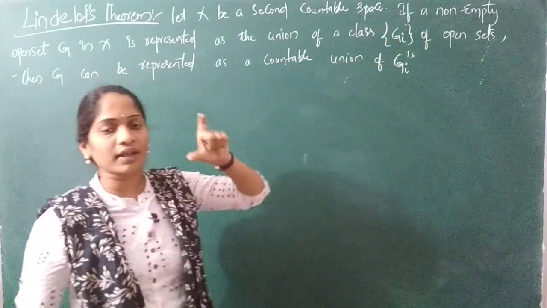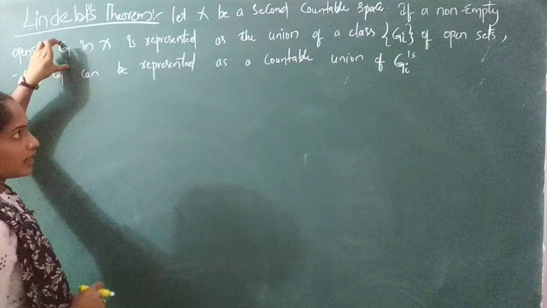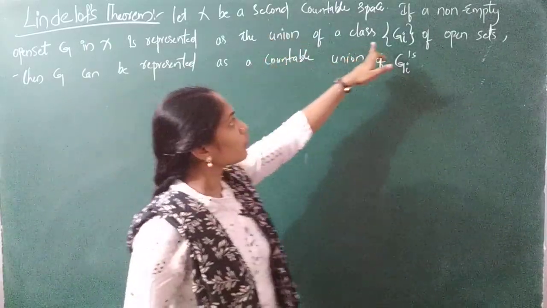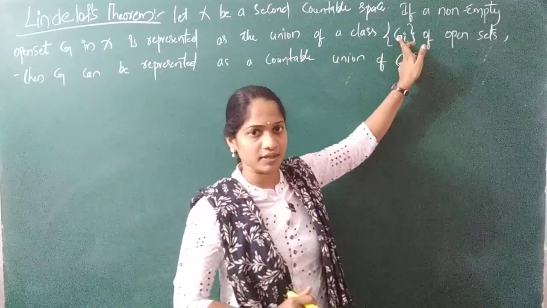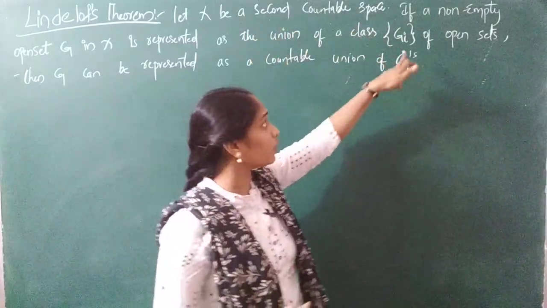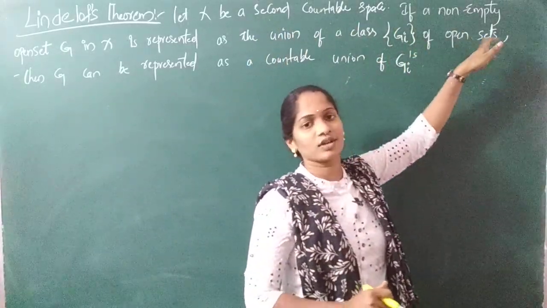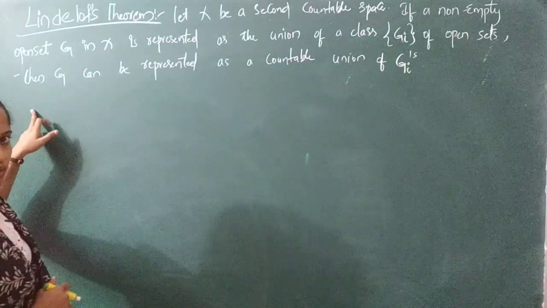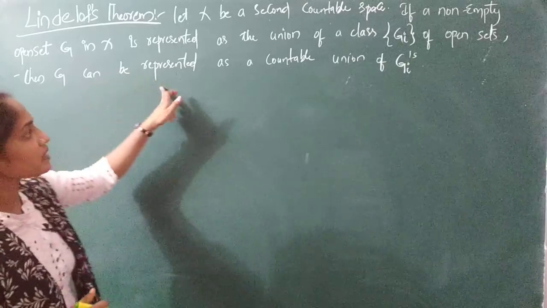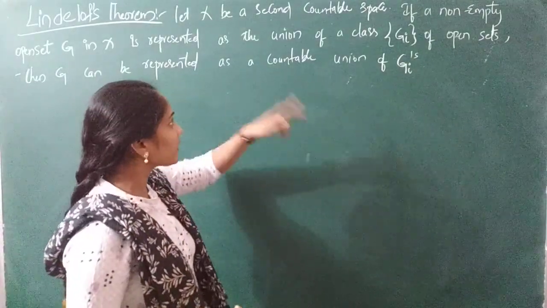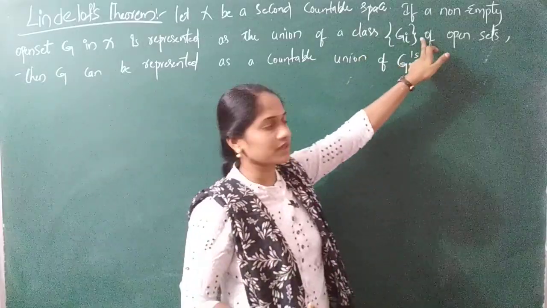Whatever open set G you have taken, G should be the union of the class of Gi's, and that Gi is also an open set, we know, right? Then what you have to show is that G can be represented as a countable union of Gi. However, it has become the union of a class of these open sets.